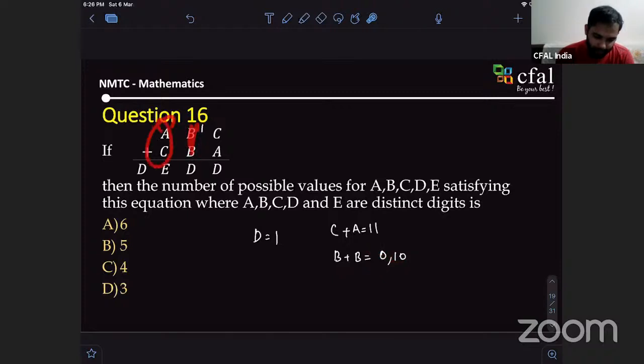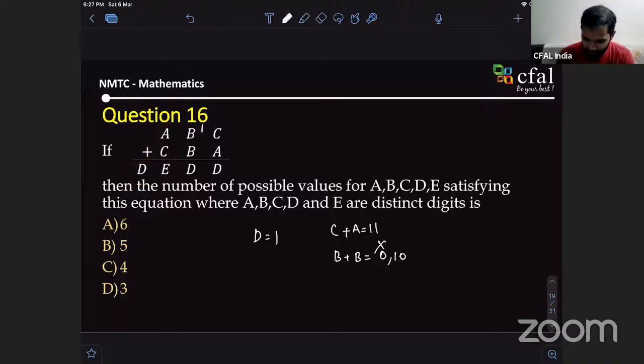What will happen is A plus C should be equal to C plus A. So this should be equal to 11. If this was 11, your answer should be D, D, D, and D. Correct? Yes, sir. I hope others are able to follow. So we have established this is not 0.